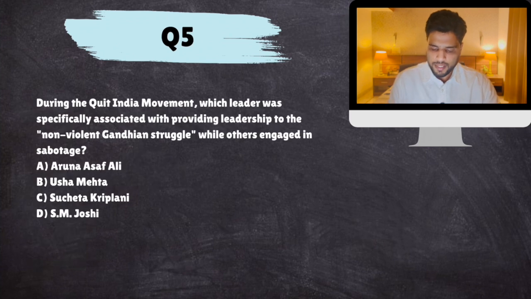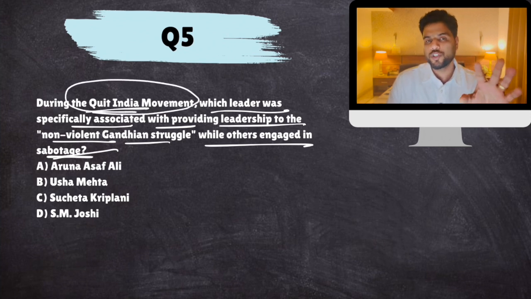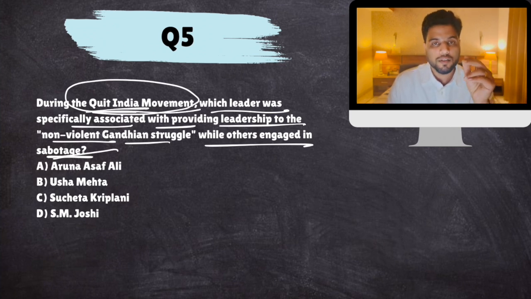Okay, next. During Quit India movement, which leader was specifically associated with providing leadership to the non-violent Gandhian struggle while others engaged in sabotage? So, when Quit India movement was announced, the British were in a war. They could not have taken any chances. So, just a day before the launch of Quit India movement, the British police stormed the houses of nationalist leaders and arrested most of the leaders, including Gandhi, Nehru, and put them in jail.